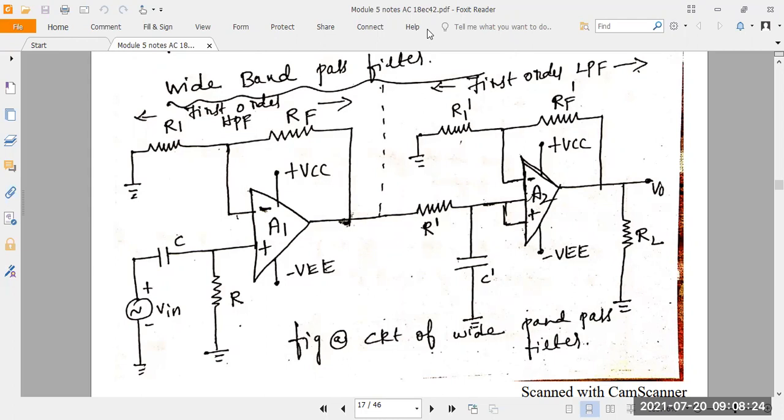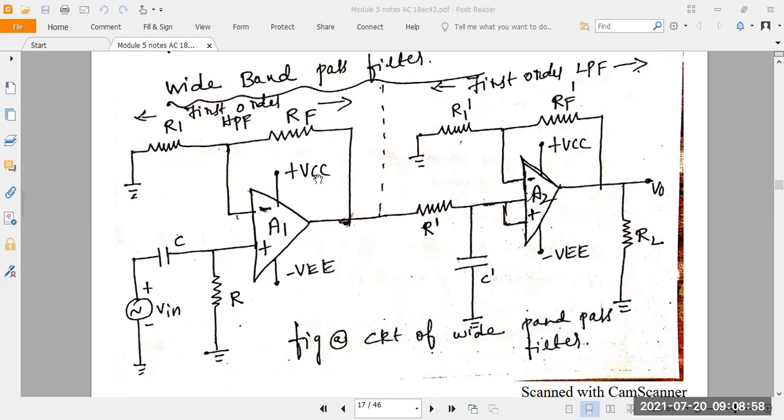Here you take the wide band pass filter. You take a high pass filter and a low pass filter. This one is the first order high pass filter diagram. Yesterday we discussed it with derivation. This one is the low pass filter. We want to join the high pass filter and the low pass filter. You have to combine these two filters, then we can make the wide band pass filter.